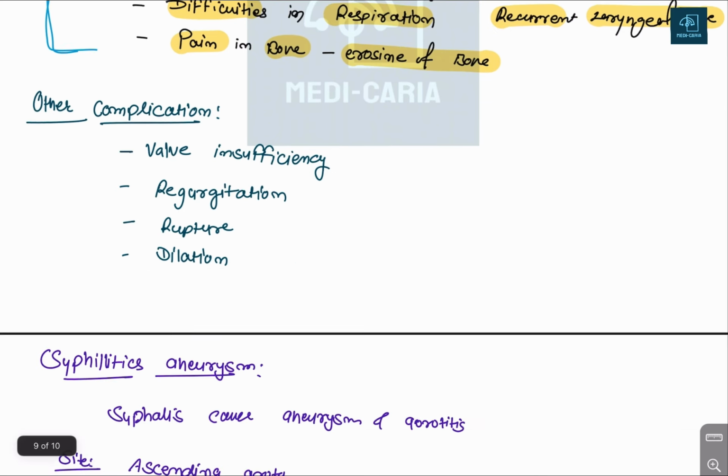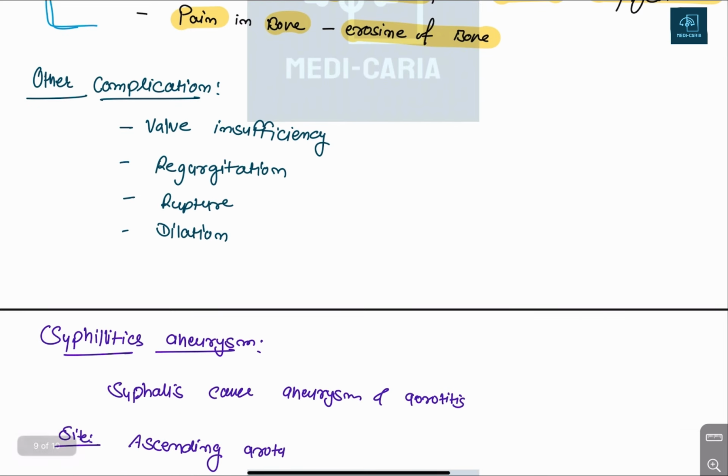Okay, and the other complications will be valvular insufficiency, regurgitation, and rupture and dilatation. Okay, rupture and dilatation are the most common. Valvular insufficiency and regurgitation are mainly present when the aneurysm is present within the heart.